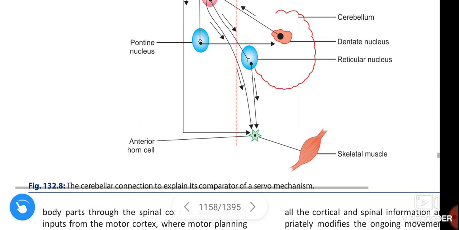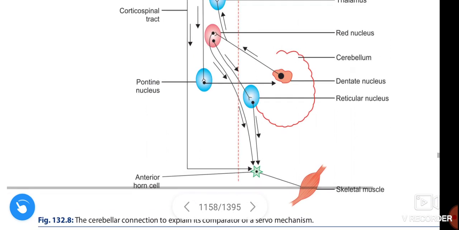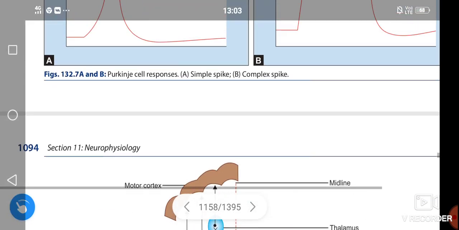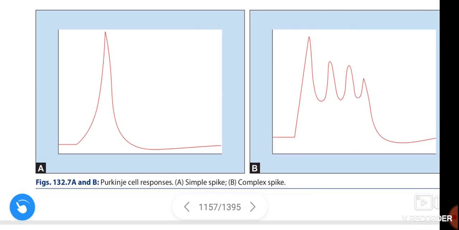This figure shows the cerebellar connections to explain its comparator role as a servo mechanism. Next, this figure shows the Purkinje cell responses. This is the simple spike and this is the complex spike.